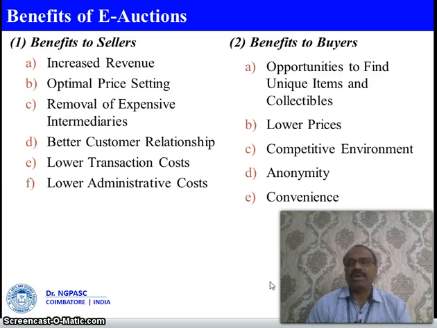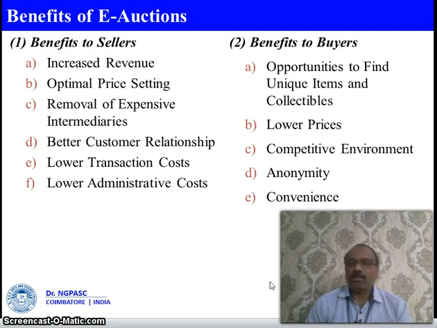We do not have any intermediary when we do e-auction, because in the traditional auction we need help from the intermediary, so that expense is avoided here. Better customer relationships may be built in case of e-auction for the seller, and lower transaction cost for them. The seller need not bear many expenses because of this kind of auction, so the transaction cost will be very low, and lower administrative cost too. So all these are the benefits when we talk about the seller.